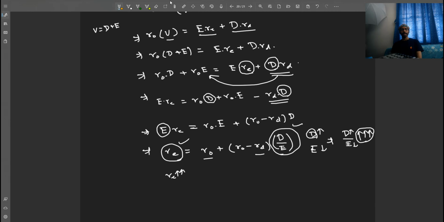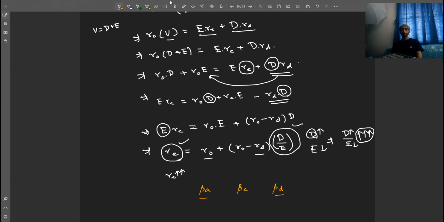Let's say the beta of the assets of a firm, that is the volatility of the market value of the assets of a firm, is beta A, and the volatility of the market value of its debt is beta D. These two are related to the beta of its equity, friends, that is the volatility of equity market value also. How?